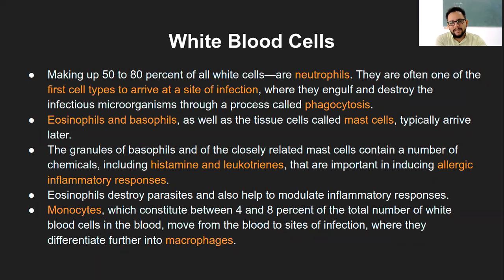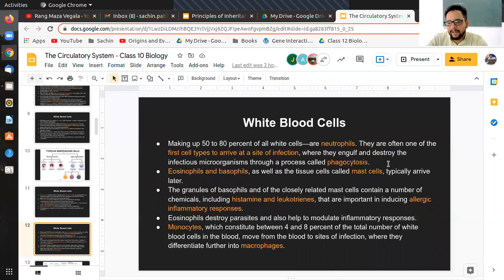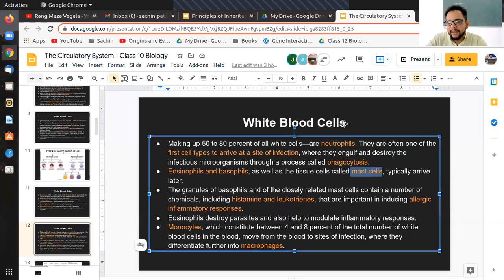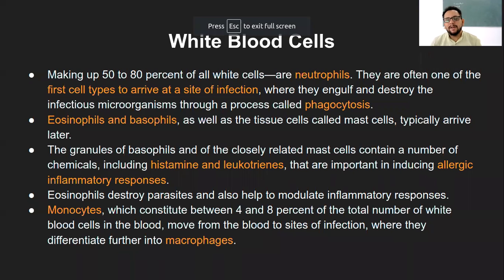Eosinophils and basophils, as well as the tissue cells, you can forget this, but they have something called mast cells. Again, this is out of syllabus, so I will not really highlight it. Because they secrete histamine, which is an inflammatory substance, they arrive later. The histamine accumulates, then eosinophils and basophils take it as a signal and accumulate there to kill the pathogen, and that causes the allergic or inflammatory response.